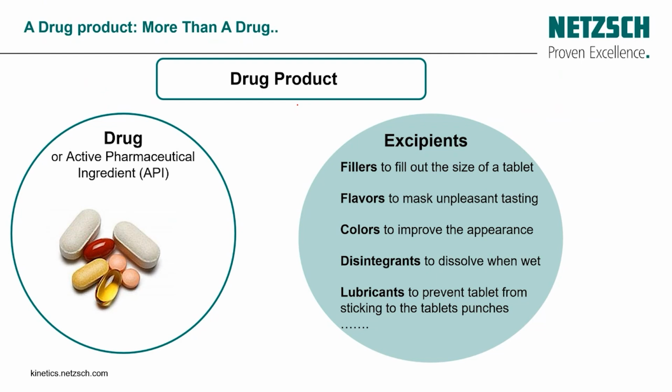The drug is the active compound in a pharmaceutical formulation that provides the therapeutic effect, whereas excipients are inactive substances included in the pharmaceutical formulation, usually in order to enhance the stability or to improve the taste. And sometimes we call the drug the active pharmaceutical ingredient, which is the API abbreviation.